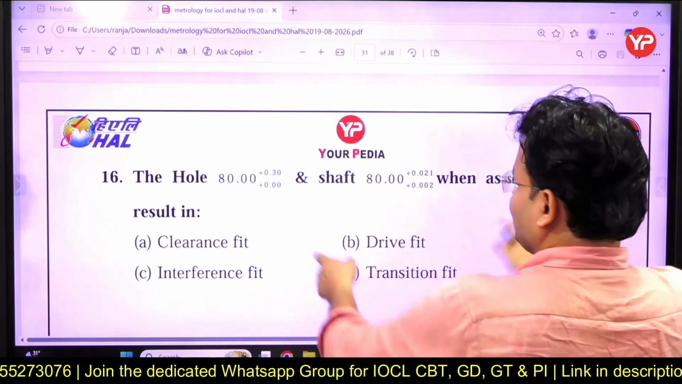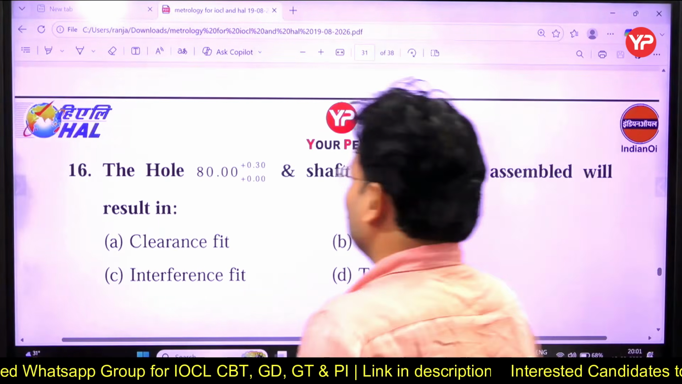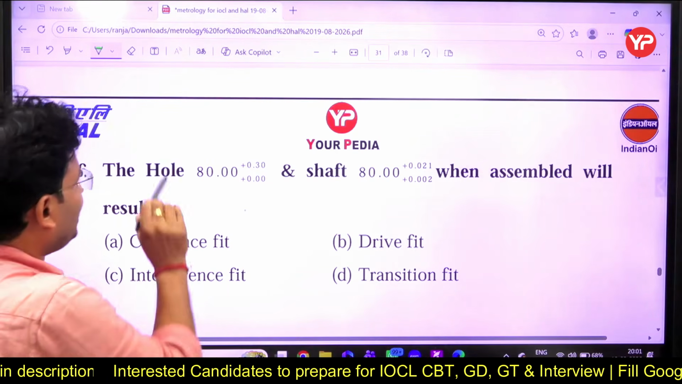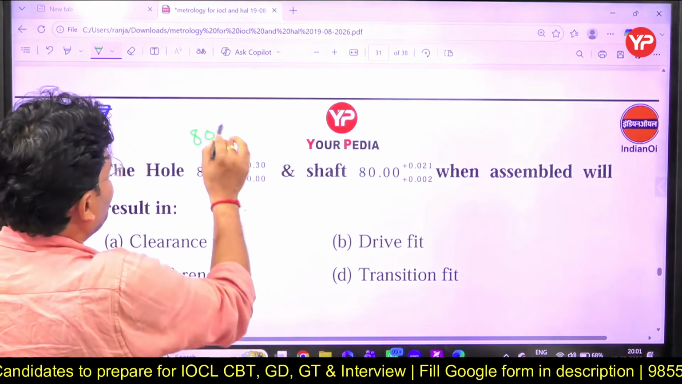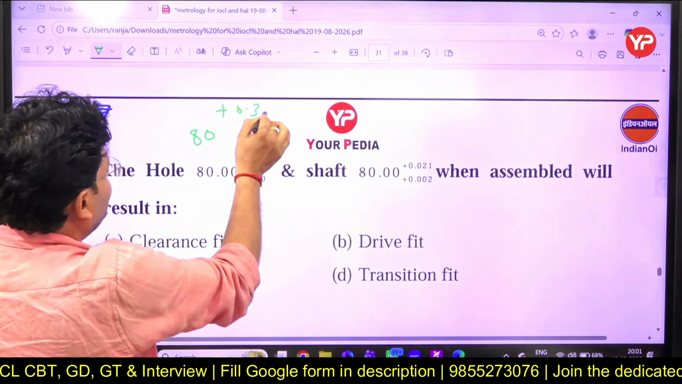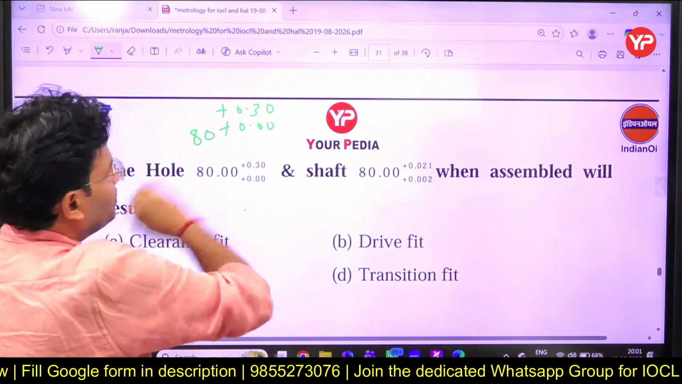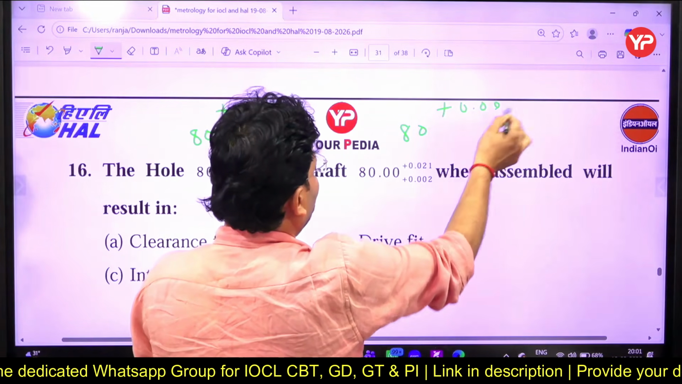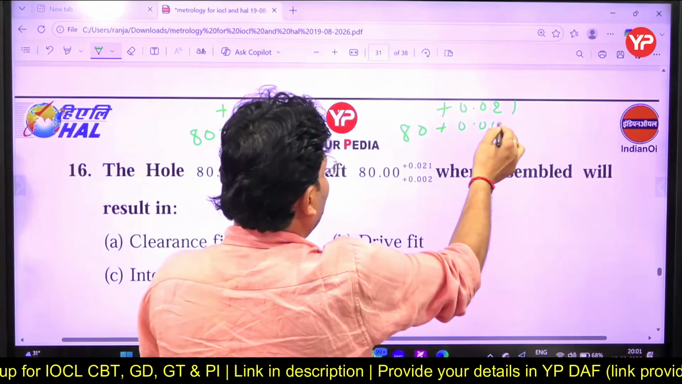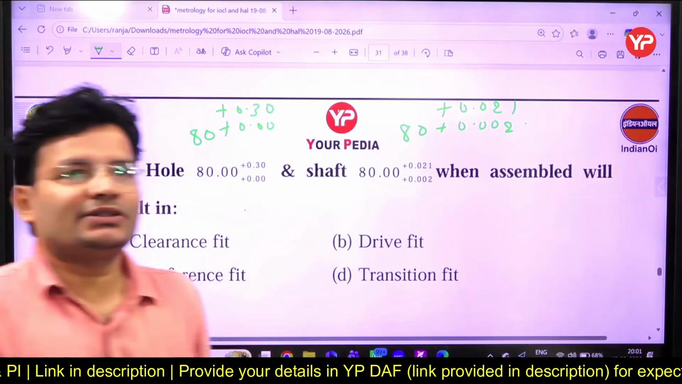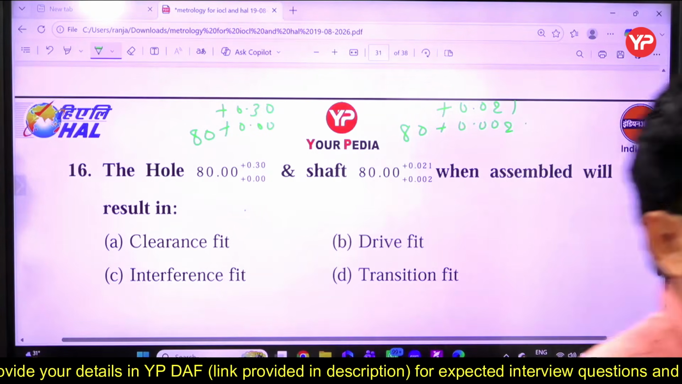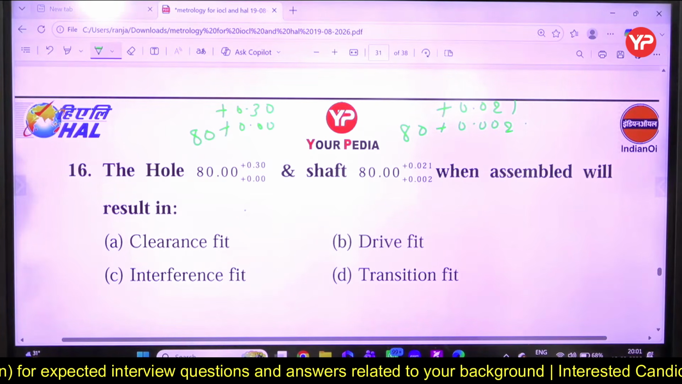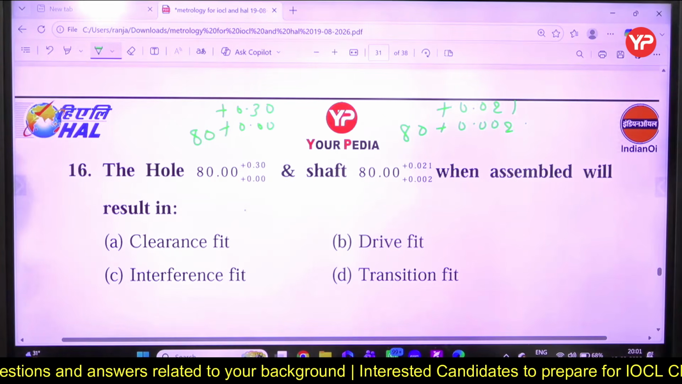Is the question visible? This is 80 plus 0.30 plus 0.00, and this is 80 plus 0.021 plus 0.002. That is what is written there. Assemble them, then which type of fit will we get? That question has been asked.